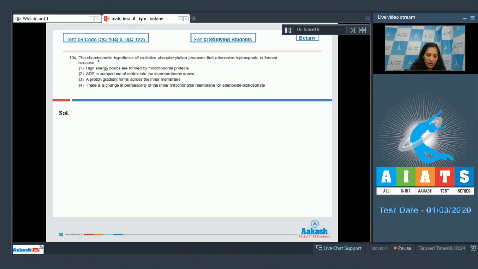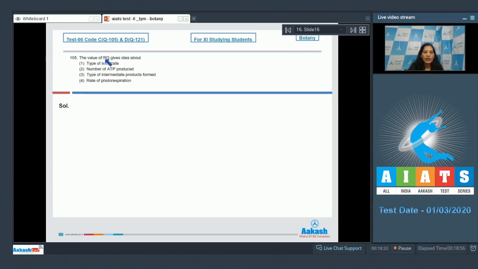So this chemiosmotic hypothesis, it explains high energy bonds are formed by mitochondrial proteins? No. ADP is pumped out of the matrix? No. A proton gradient forms across the membrane? Yes, and due to this proton gradient there is formation of ATP. Fourth one, there is change in the permeability of the inner mitochondrial membrane? No. So the correct option for the given question is option number 3. Let's move to the next question.